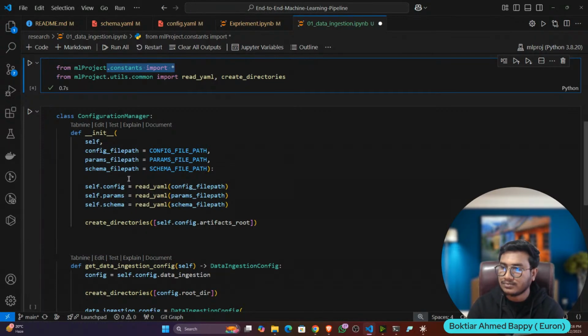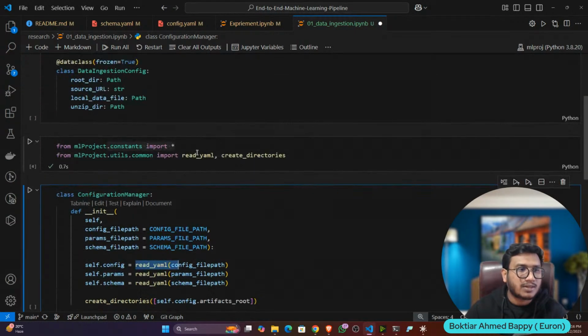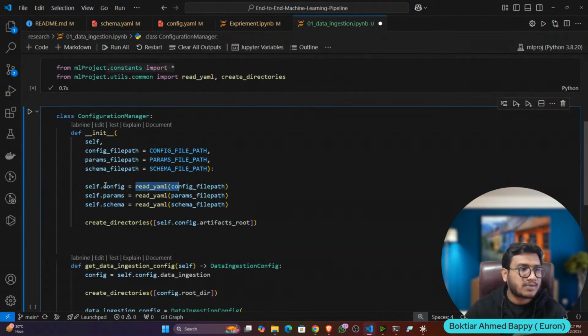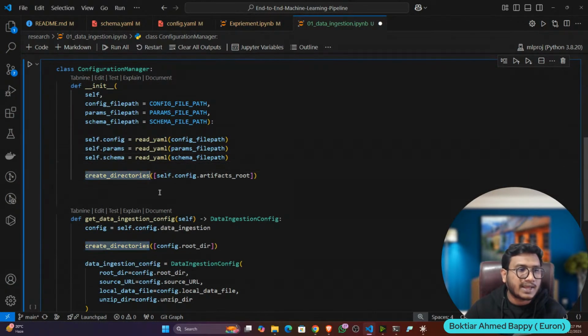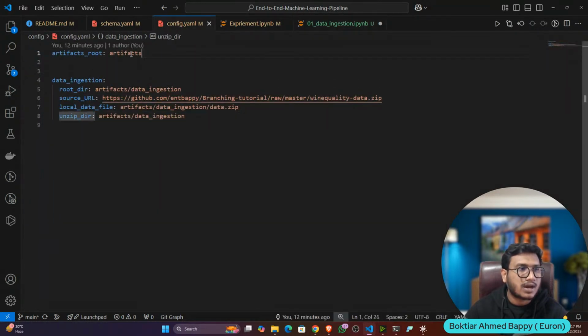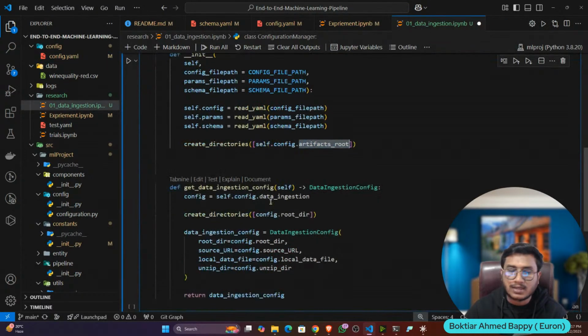Now here you can see I'm reading all the YAML files with the help of the read YAML function, which I have imported here. That is my config, params, schema. I'm reading one by one. Then I'm creating the directories. What directories? My root directories. What is the root directory? You can see artifact. That means it will create an artifact folder here. Inside artifact, it will ingest my data. It will create a data ingestion folder. Inside that, it will ingest the data.